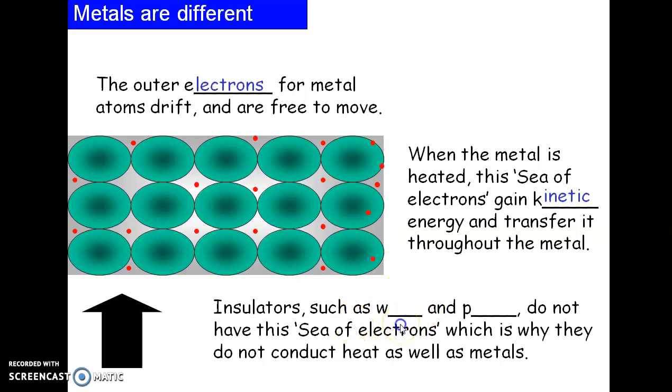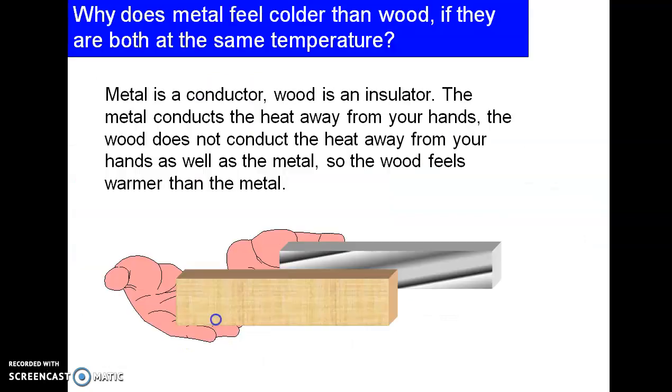Insulators such as wood and plastic do not have a sea of electrons, which is why they do not conduct heat as well as metals.